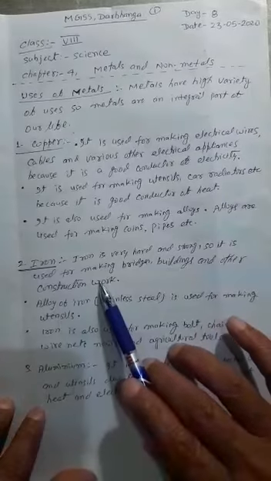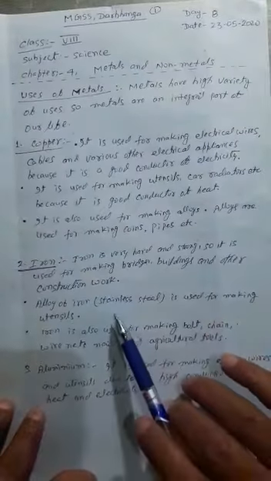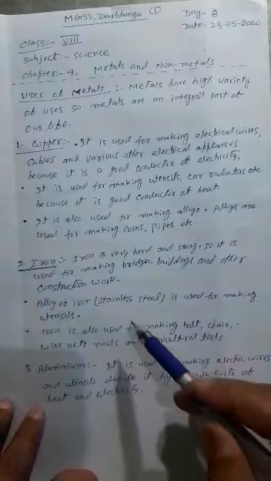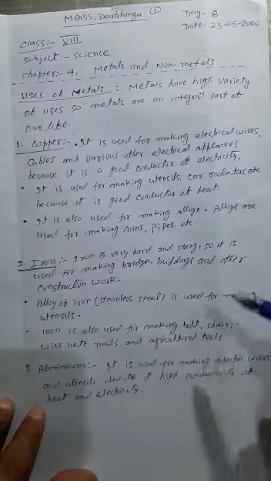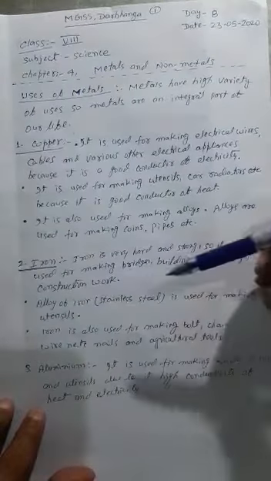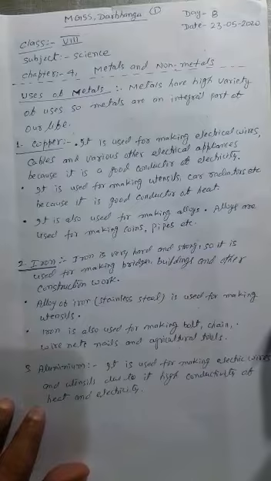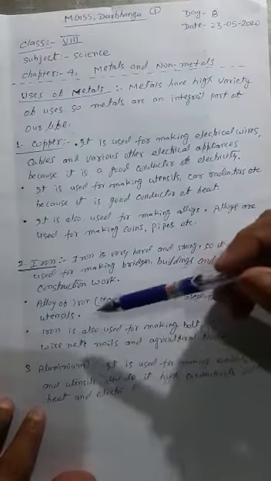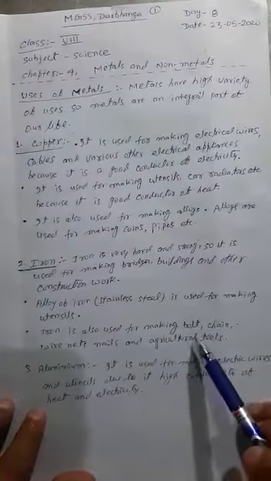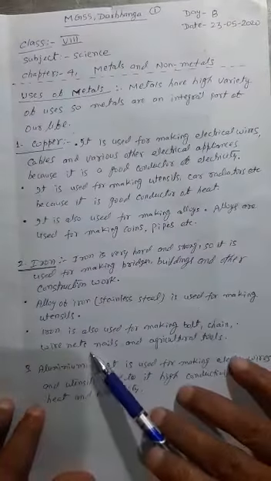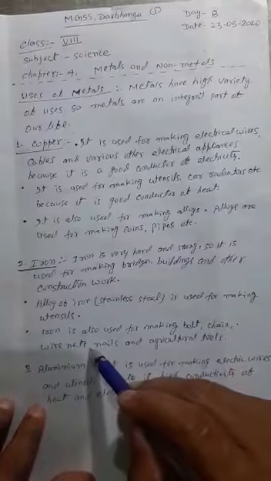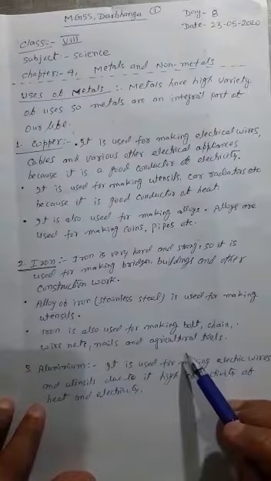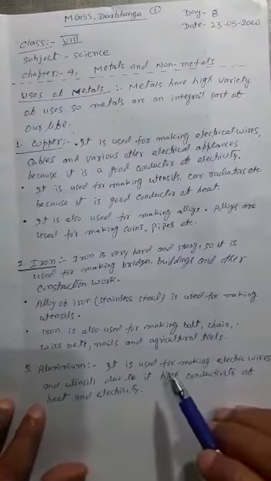Now this is the use of iron, alloy of iron. Stainless steel is an example of alloy of iron. It is used for making utensils. Stainless steel is widely used in our home, and that is an alloy of iron and carbon. Iron is also used for making bolts, chains, wire nets, nails and other agricultural tools.